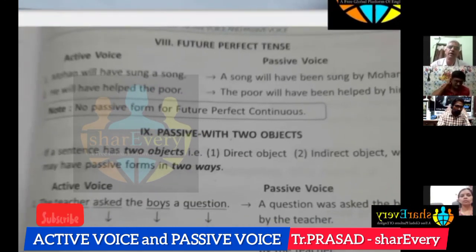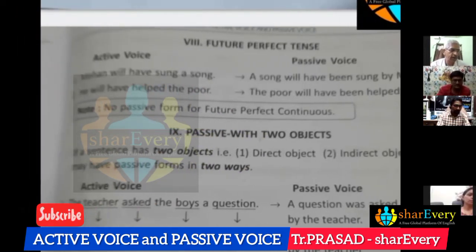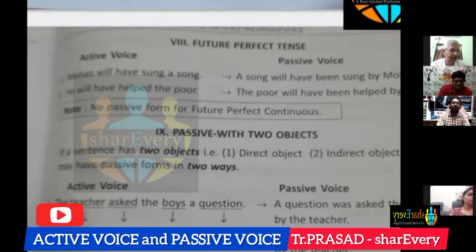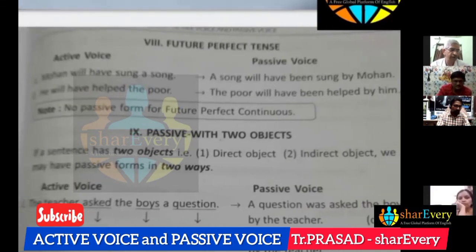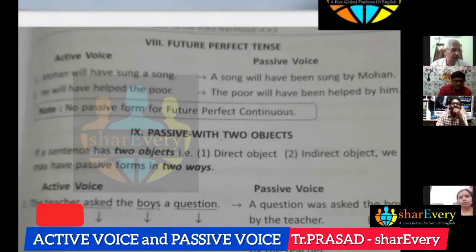Either of the objects can be taken as a subject. Like a question was asked to the boys by the teacher. The boys were asked. You can begin the sentence with a question or the boys.